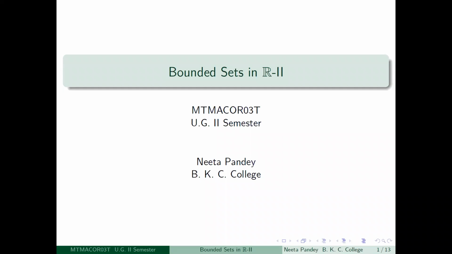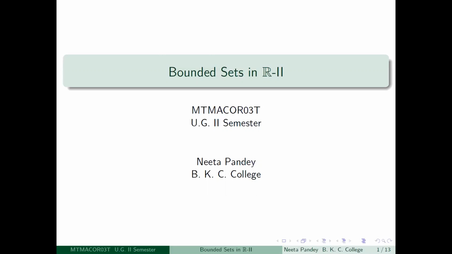In the second part of this lecture on bounded sets in R, what we will discuss is that Peano's axioms imply that the set of positive integers is unbounded above. We will also prove the Archimedean property for R and show that the rational numbers are dense in R, which will also imply that between any two real numbers there are infinitely many irrational numbers.